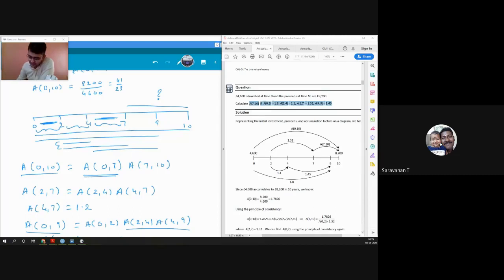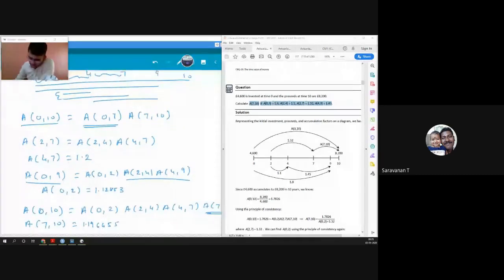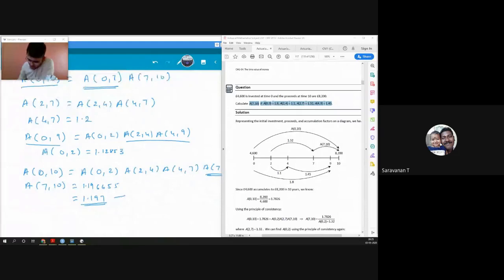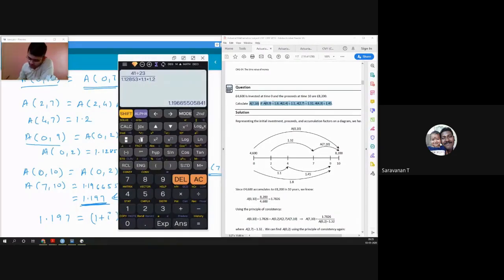But we can calculate that. How would we calculate that? Let's say I want to calculate how much rate of interest I actually got between 7 to 10. So between 7 to 10, my accumulation factor 1.197 would be equal to 1 plus i raised to 3. That would be nothing but a cube root. For the cube root, you will see that just above the square root, you have the cube root option.